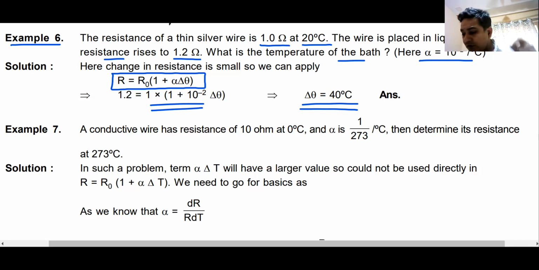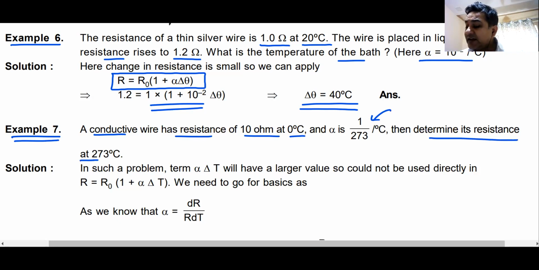Now, look at the next example, which is example number 7. Now, try to understand the difference between the two examples. A conductive wire has a resistance of 10 ohms at 0 degrees Celsius. 1 by 273 per degree Celsius is the value of alpha. Find the resistance at 273 degrees Celsius. Now, here, from 0 degrees Celsius to 273 degrees Celsius, change in temperature is high. Also, the value of alpha is high.